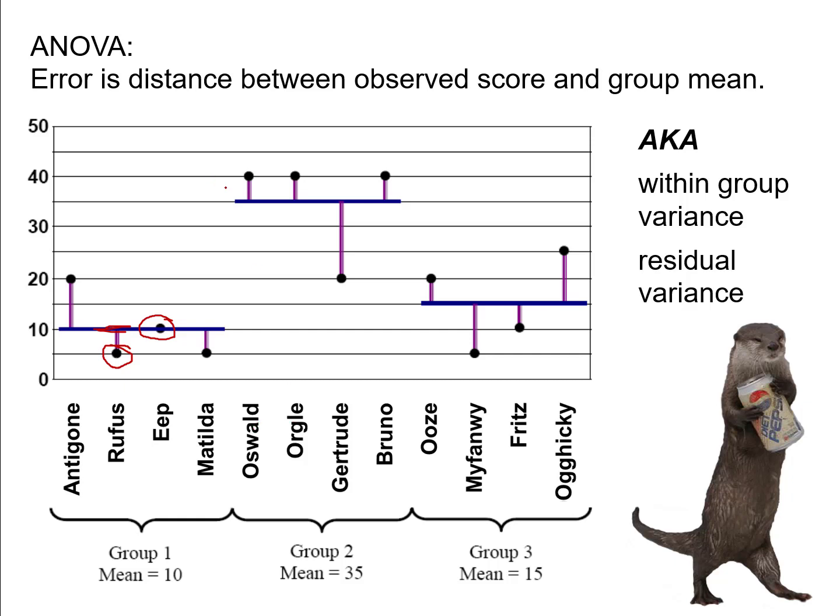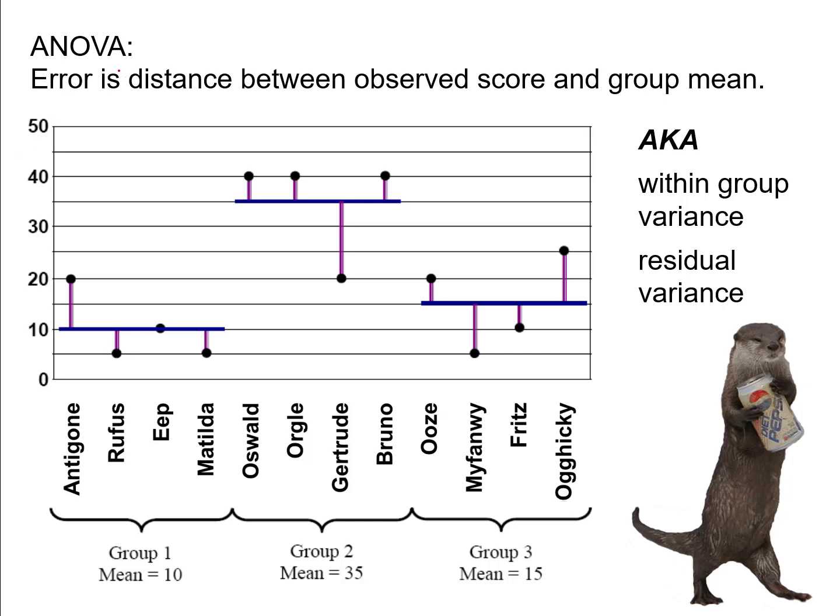So now, when I'm making group comparisons, error is the distance between an observed score and the group mean, because the group mean is simply the predicted score now. So error is still the distance between an observed score and predicted score. It's just that it's easier because the predicted score is simply the group mean. So it simplifies to error is the distance between observed score and the group mean. And when we're making group comparisons, I mentioned that people often use different language, and here's one of the places where the language is going to shift a bit.